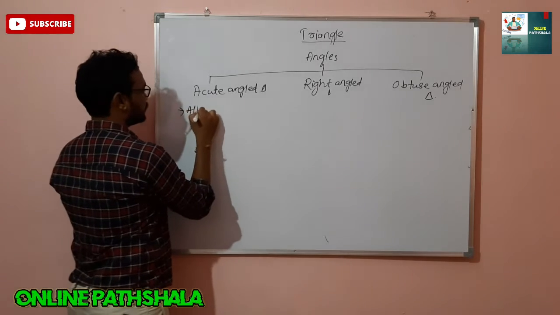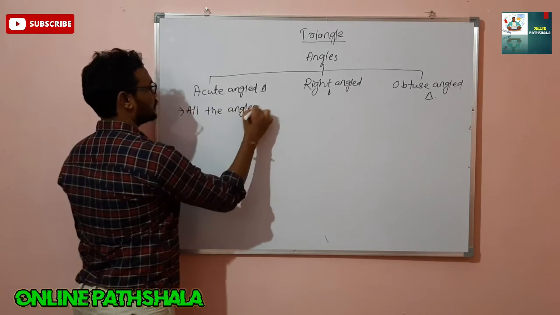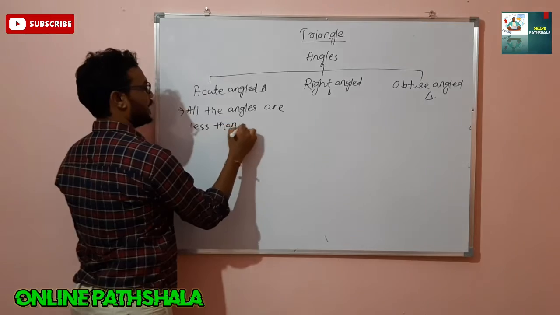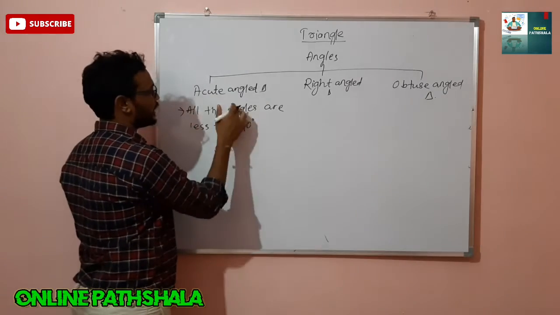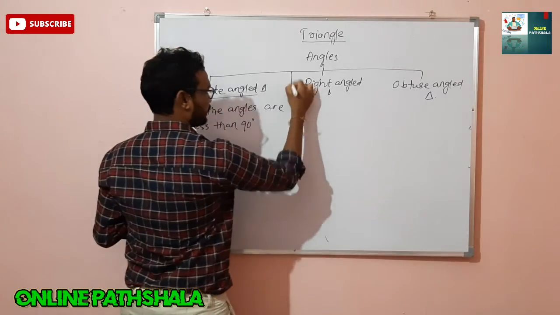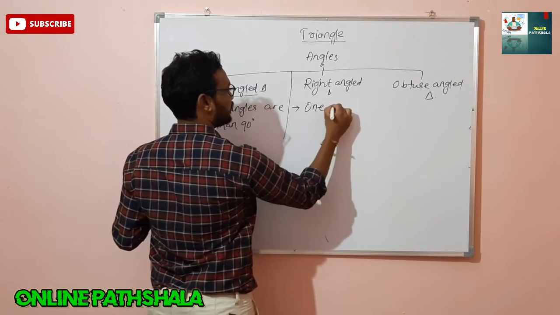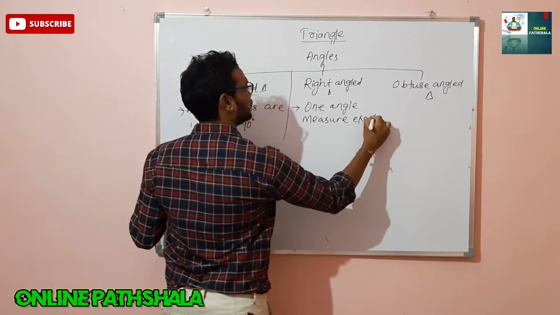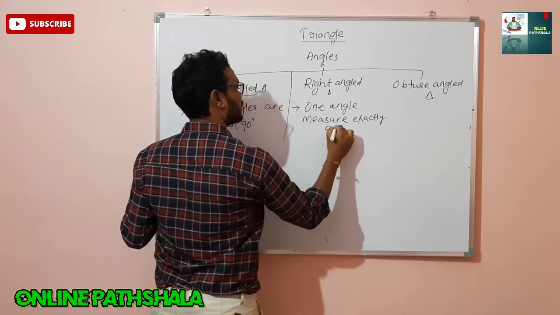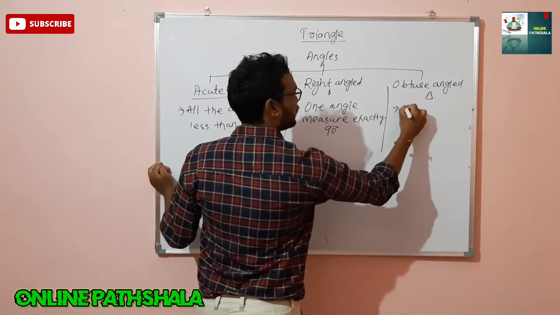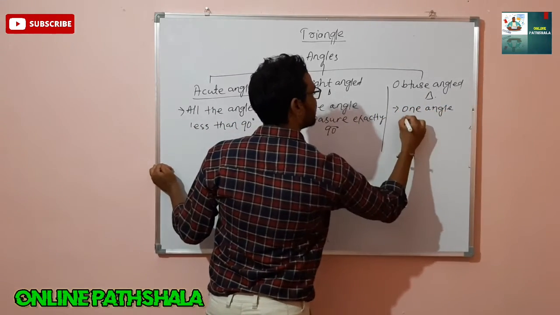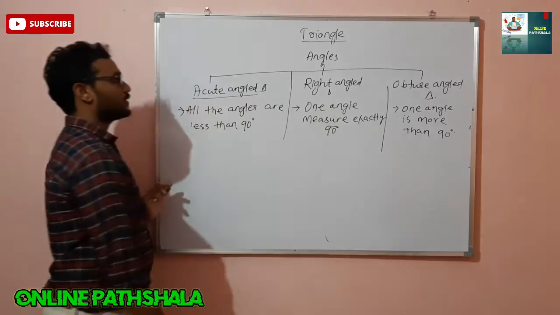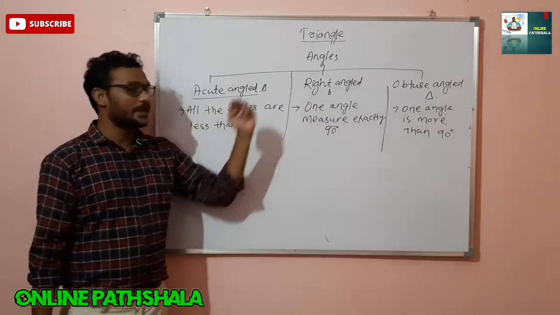All the angles are less than 90 degrees. In a right angle triangle, one angle measures exactly 90 degrees. And in an obtuse angle triangle, one angle is more than 90 degrees. So these are the three types of triangles on the basis of angles.